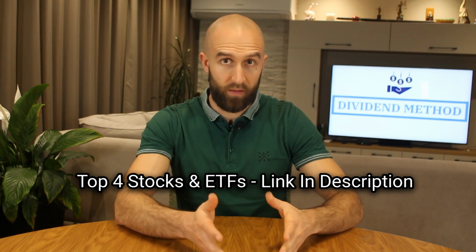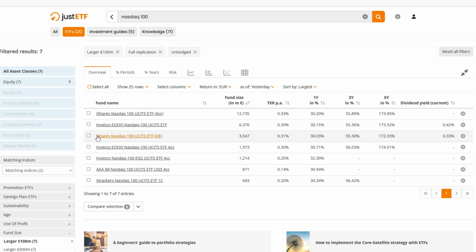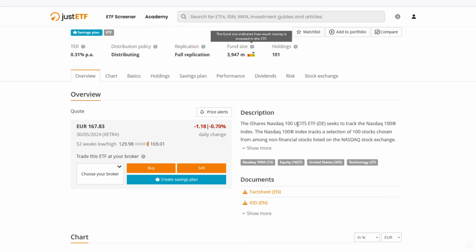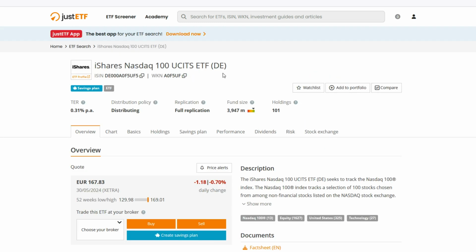Then we also have another BlackRock ETF, but this one is domiciled in Germany and has a slightly lower fee than the one domiciled in Ireland. I have no idea why they have done this, but if you want your ETF to be domiciled in Germany, maybe you have some preferential tax treatment between your country and Germany. Maybe you are German, I don't know.